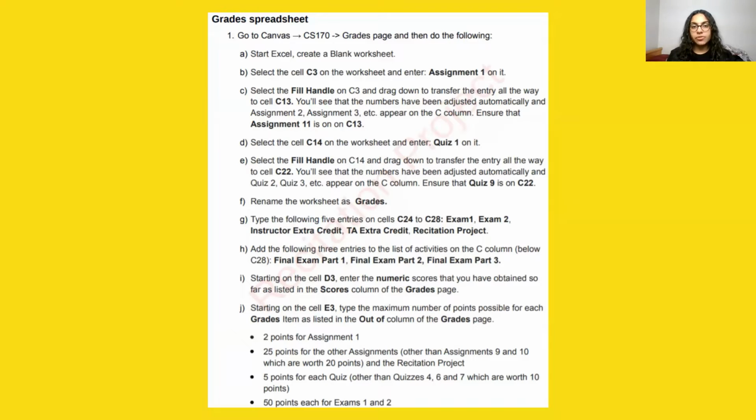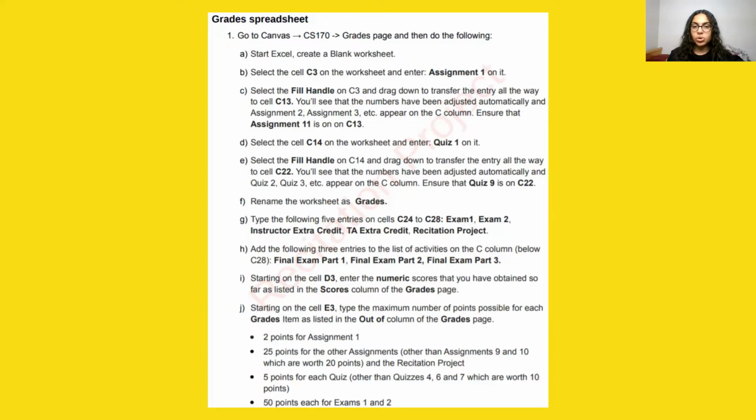Then you select the fill handle on C3 and drag down to transfer the entry all the way to cell C13. You'll see that the numbers have been adjusted automatically and assignment 2, assignment 3, etc. appear on the C column. Ensure that assignment 11 is on C13.